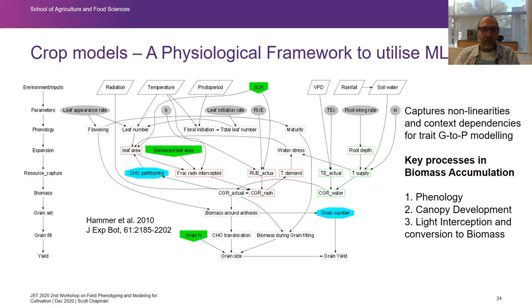And then there's the grain filling period, and you can see these are the different stages of what the crop's doing. During the grain filling period, grains grow with a relatively constant rate, and depending on the grain number and the grain size and the residual carbohydrate and the biomass through photosynthesis directly, we have an influence on grain yield. So we're able to capture all of these processes, but if we think about situations where it's irrigated, we're mostly interested in the phenology, the canopy development, and the light interception.